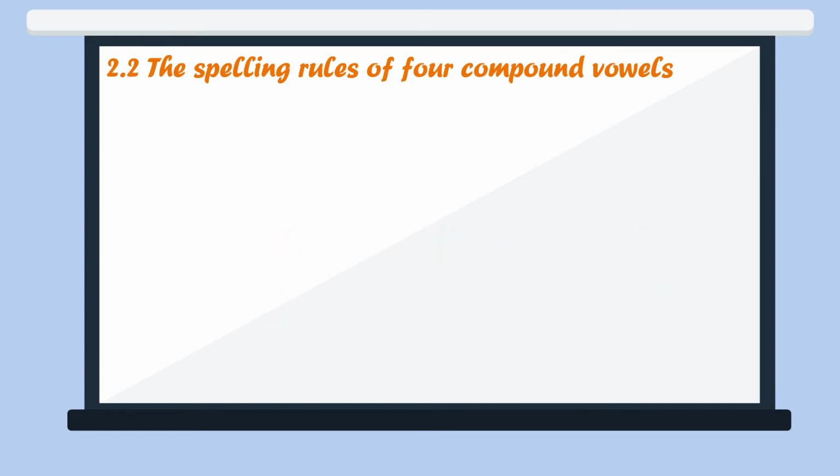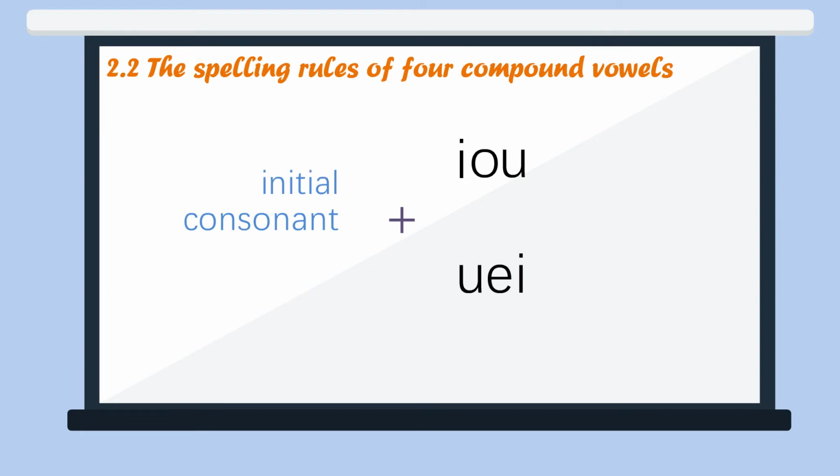When compound vowels yo, wei go with the initial consonants, they are written as IU and UI respectively. You should drop the middle O and E separately.